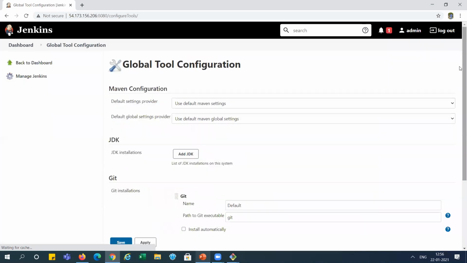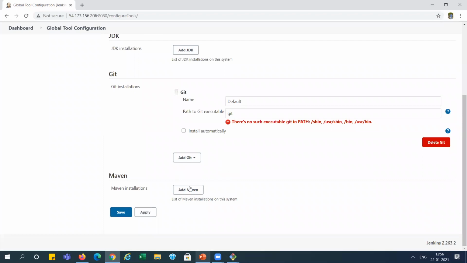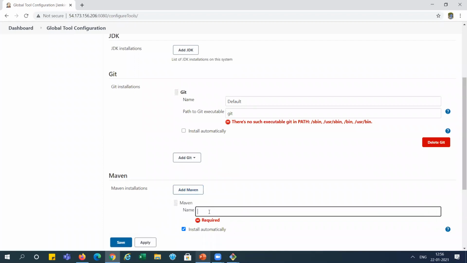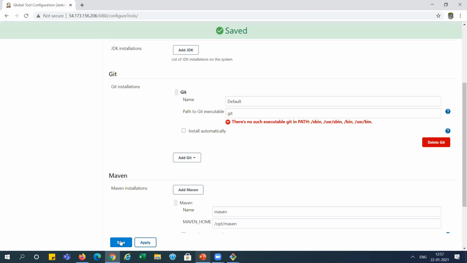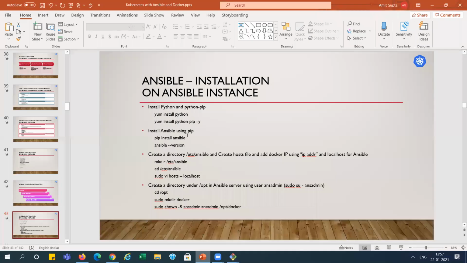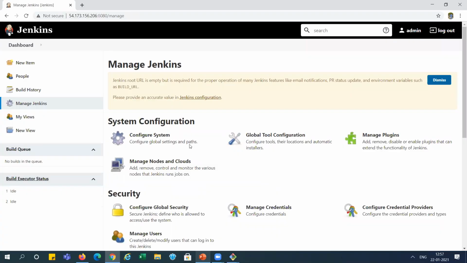We have already installed Maven on the same server, right? So I am adding Maven here, and the home path of Maven, we know that we installed under /opt, right? Maven, correct. I'm applying and saving. Right, now we have done the configuration so far on the Jenkins server.